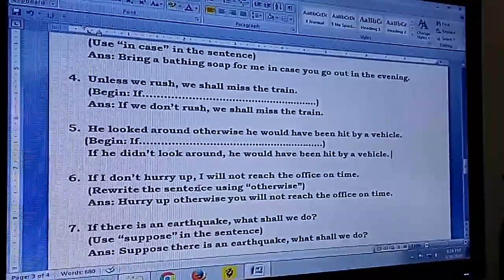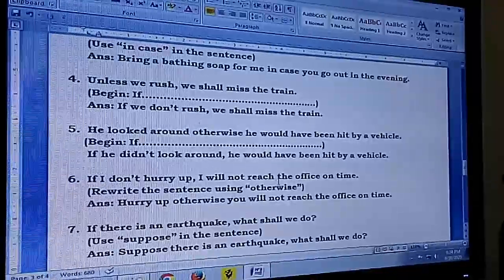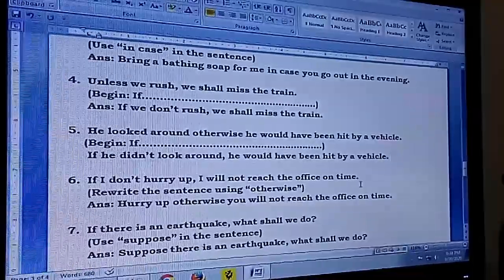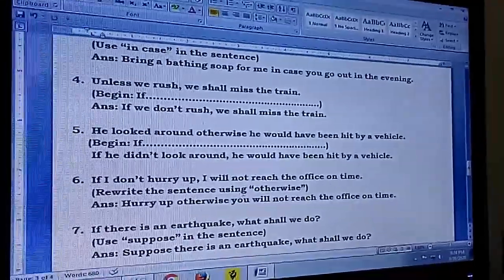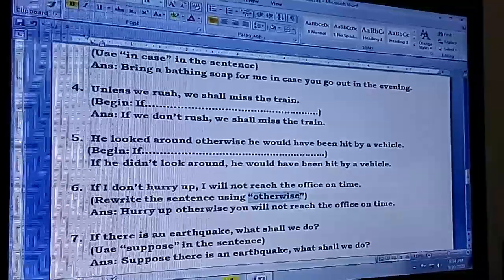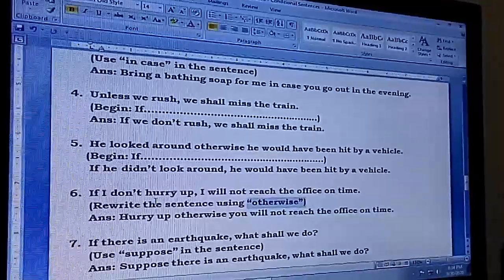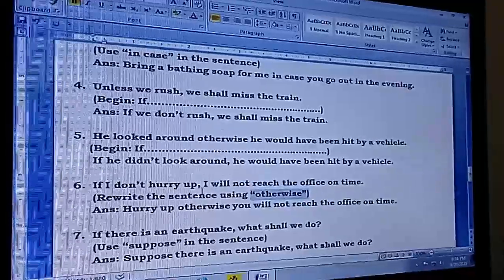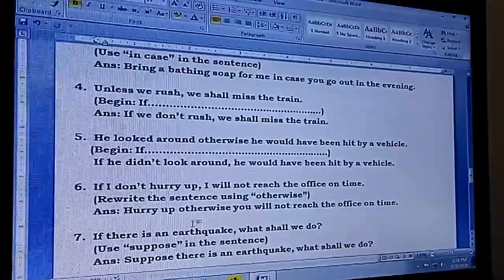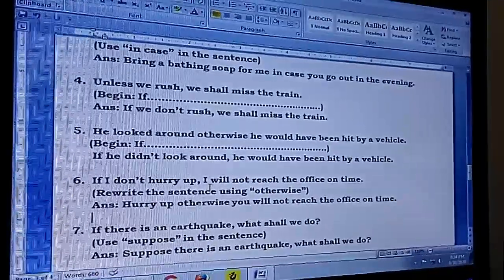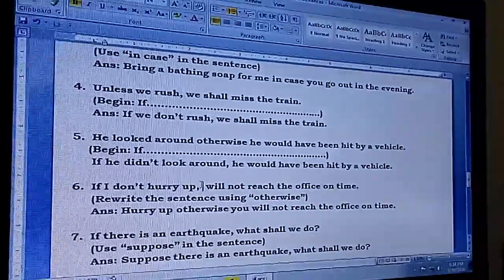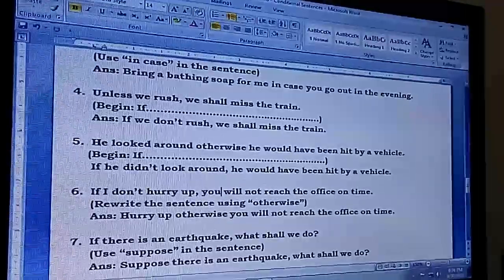If I don't hurry up, I will not reach the office on time. So we have to use otherwise. So you have to make it a positive sentence. Sorry, it should be not I, it should be you.